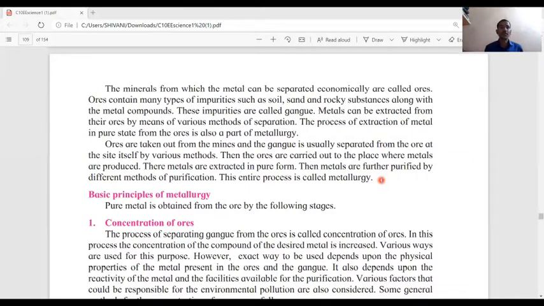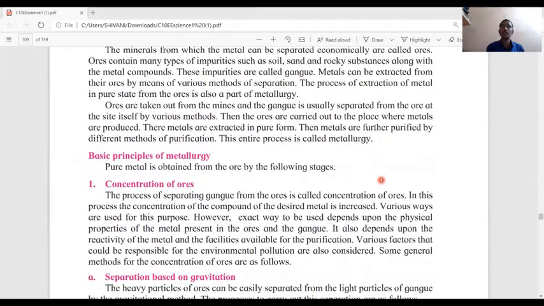Metals can be extracted from their ores by various methods of separation. The process of extraction of metal in a pure state from the ore is also a part of metallurgy. Ores are taken out from the mines, and gangue is usually separated from the ore at the site of the mines by various methods. Then the ores are carried to the place where metals are produced. There the metals are extracted in pure form, and then further purified by different methods of purification. This entire process is called metallurgy.